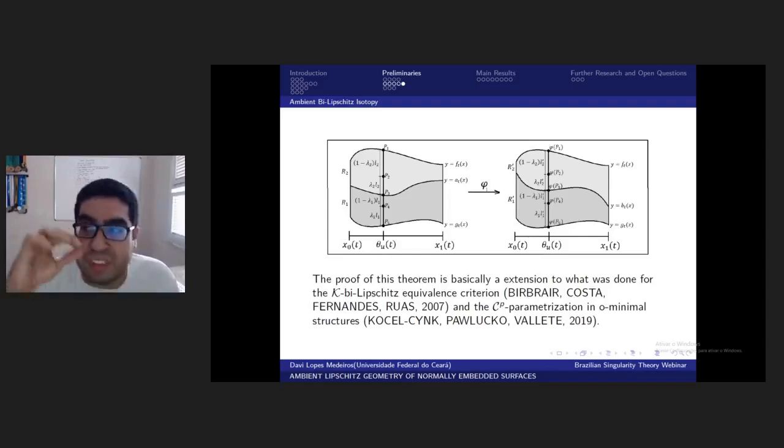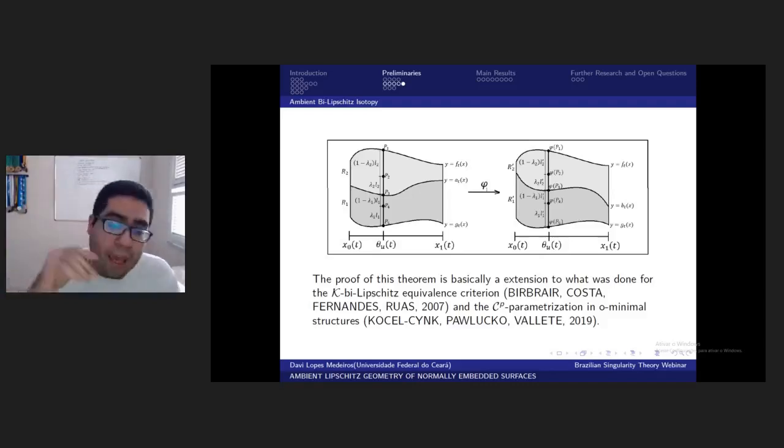And although this condition seems too rigid, fortunately, in the LNE case, these conditions are always fulfilled if you take suitable coordinates, a rotation, something like that, okay? And the proof of this theorem is basically an extension of what was done for the K bi-Lipschitz equivalence criterion, done by Birbrair, Costa, Fernandes, and Ruas, and later the CP parameterization on o-minimal structures, the work done by Cota, Sinha, Paulo, and Valette, Anna Valette, 2019, okay? So that's the main idea.